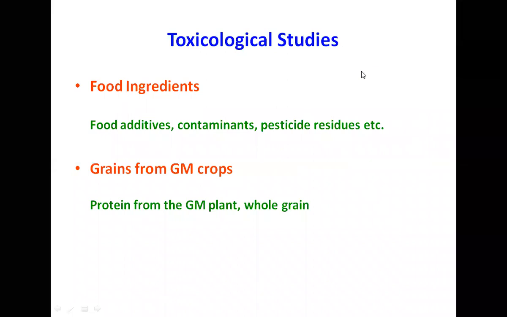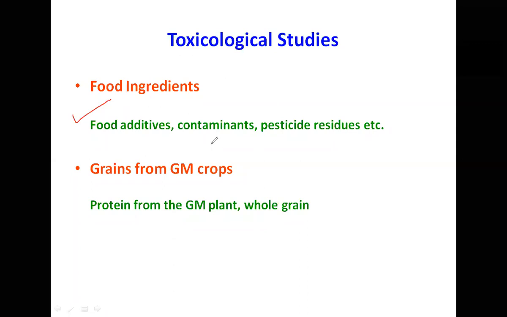The next that comes is toxicological studies. So food ingredients, particularly when we talk of genetically modified food crops, a lot of ingredients in the food that we consume may be toxic. Food additives, food colors.